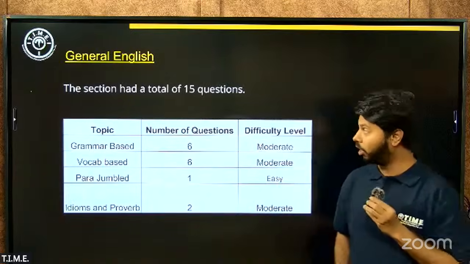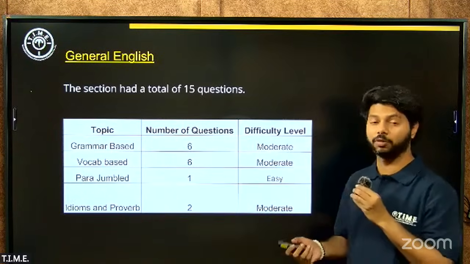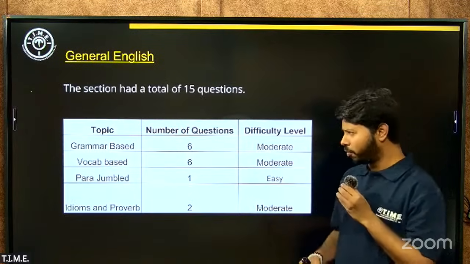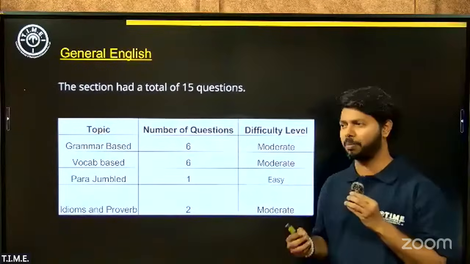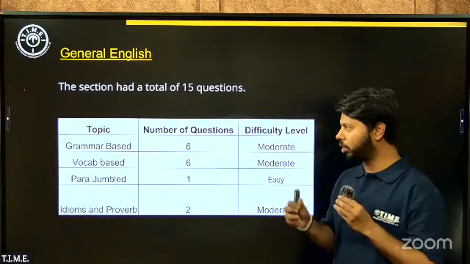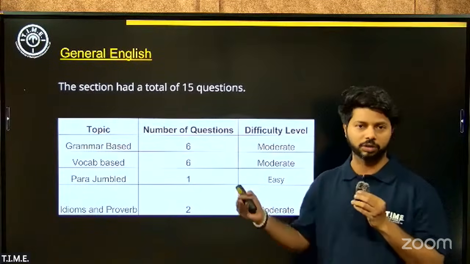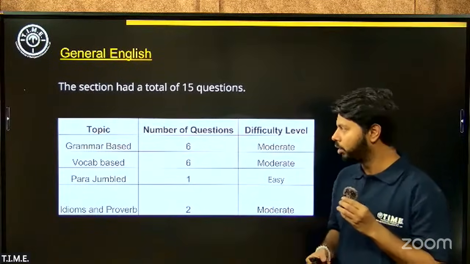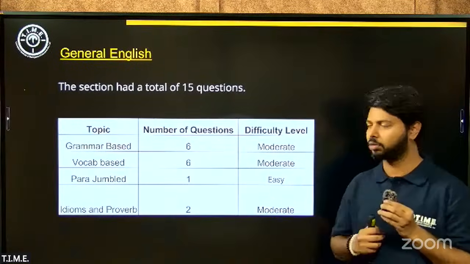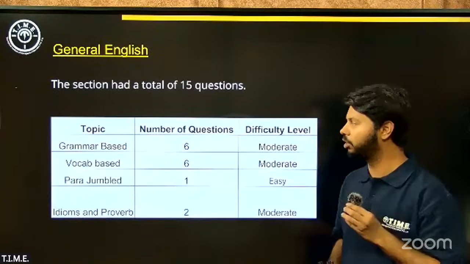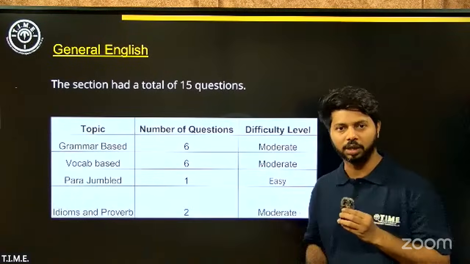Hello, thank you. Well, as the name suggests, General English, it was pretty general. And yes, the focus was mostly on English. There were no critical reasoning questions, nothing that would actually make you sit and think. It was one of those sections, as Sir pointed out earlier, because you have latitude to move across sections depending on when you want to, that you really need to get done with fast. 15 questions. If you're really good at your English, if you have great language skills, this should not be taking you more than 5 to 7 minutes.